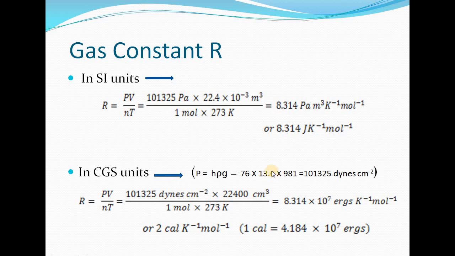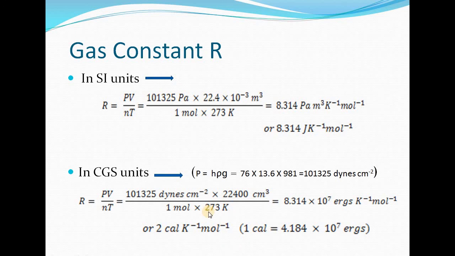The density of mercury is 13.6 gram per centimeter cube, and 981 is the acceleration due to gravity here. So finally the value of P is equal to 101325 dynes per centimeter square. So the value of R comes out to be 8.314 into 10 raised to power 7 ergs per Kelvin per mole.